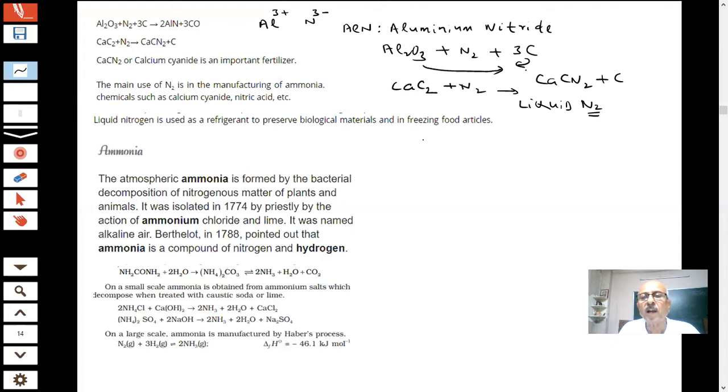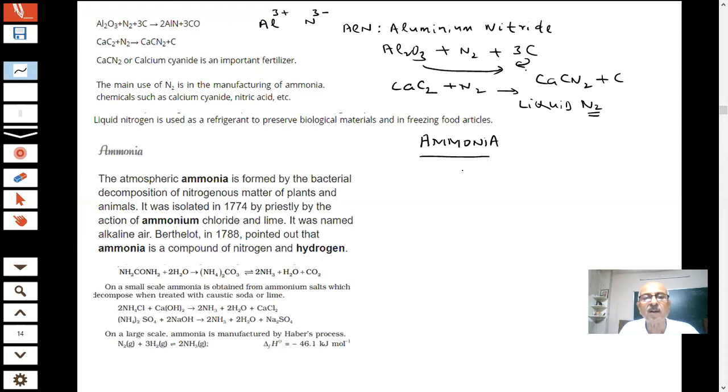As I said, ammonia is going to be there. In the atmosphere also some ammonia is being formed, students. Where is the ammonia coming from? Sometimes you get a smell of ammonia as you go to some farmhouses. What is happening, students? In nitrogenous matter of plants and animals, there are nitrogenous elements present, students, and bacterial decomposition takes place. There is a bacteria.